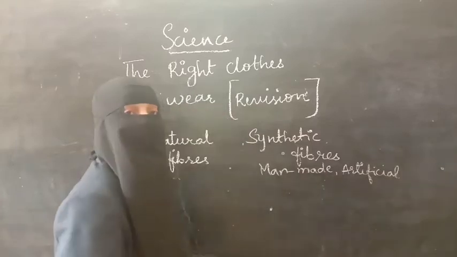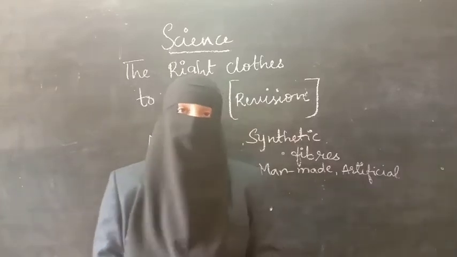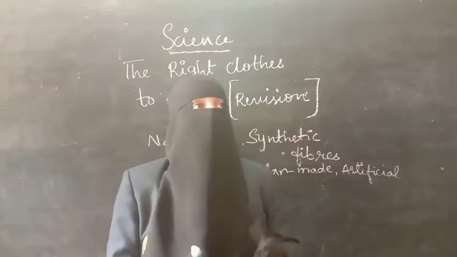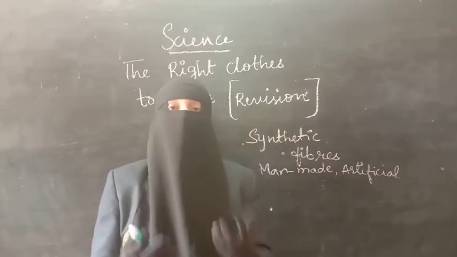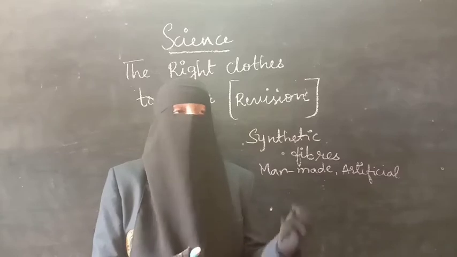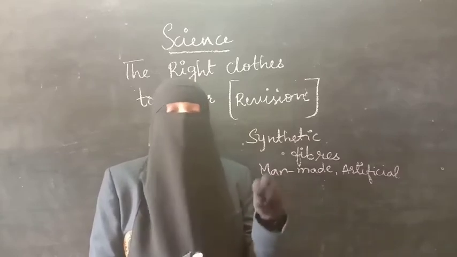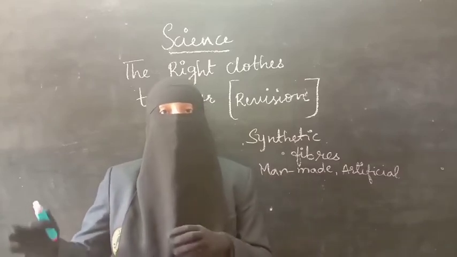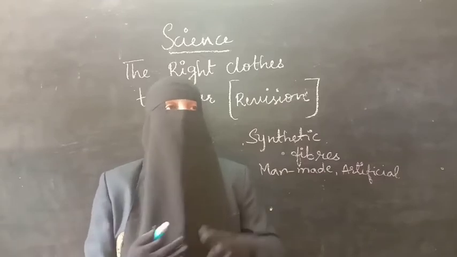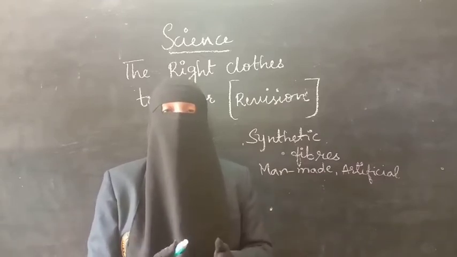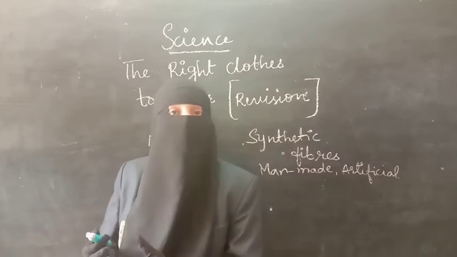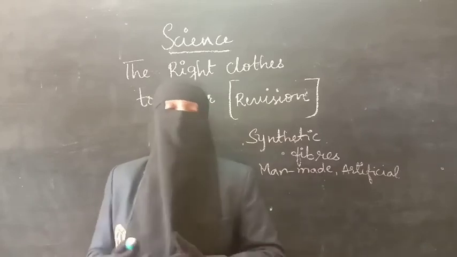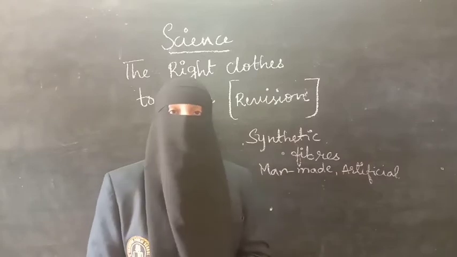These fibers can be obtained from chemicals. Not only that, when we make silk or wool, some leftover fibers are not good. Instead of throwing them away, they take those fibers and add chemicals to them. When they add chemicals, it gives rise to a new cloth. This is how artificial cloths are made.